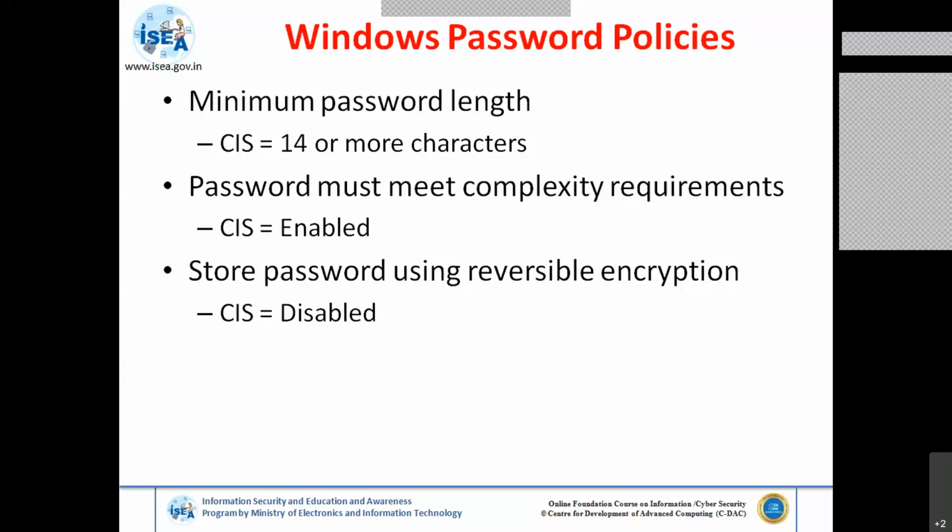So suppose you are using some 14 character password, and suppose I am the attacker or hacker who is continuously watching your account for 59 days. On the 60th day, you change the password. So again, what I will do is I try and go on trying the passwords. I'm using some password guessing tools.